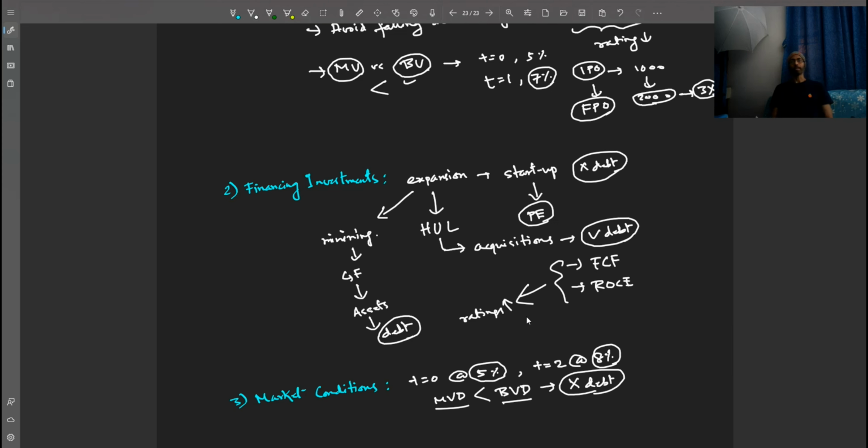Now, if the reverse happens, let's say at t is equal to 0, they raise debt at 8%. But 2 years later, the rates became 5%. In this case, it is very wise to sell off the old debt and issue new debt, right? The new debt they will get at a lower rate, and the old debt they can sell at a higher price, higher market value.